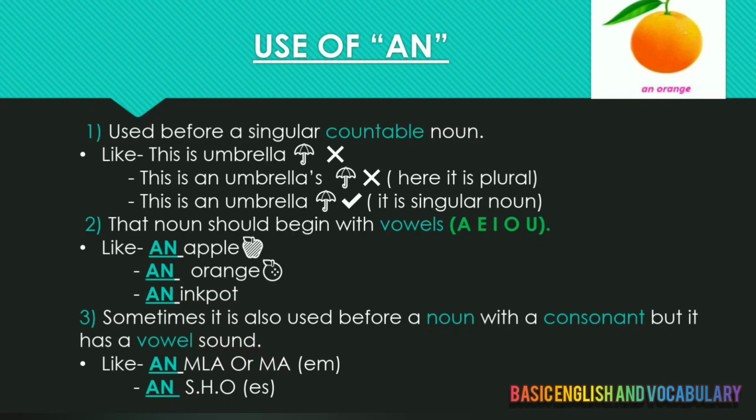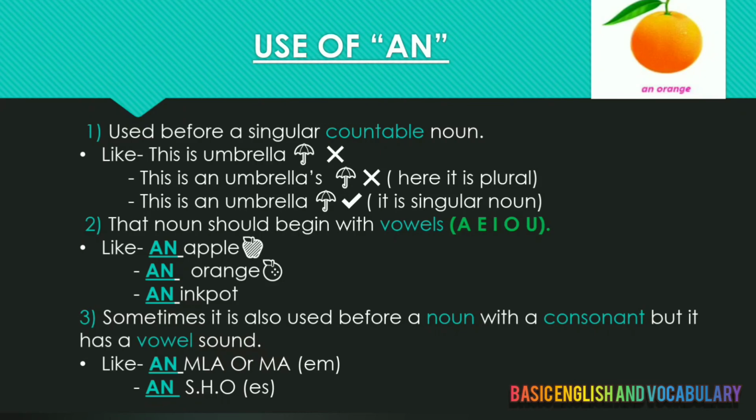So M sounds from E. So we will apply an here. And an SHO, here S also starts with a vowel sound, so we will apply an here also. Here is a short tip for these words: MLA and SHO are abbreviations. So always use an before abbreviations which start with vowel sounds.